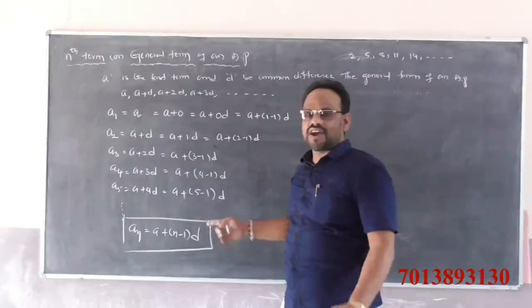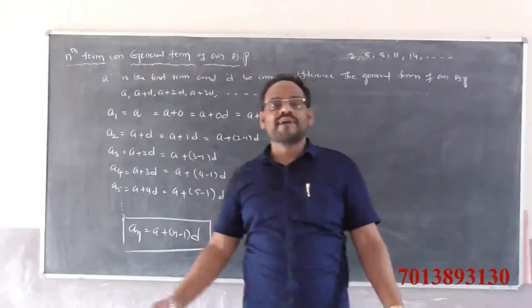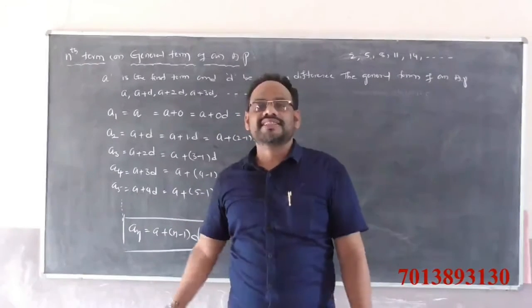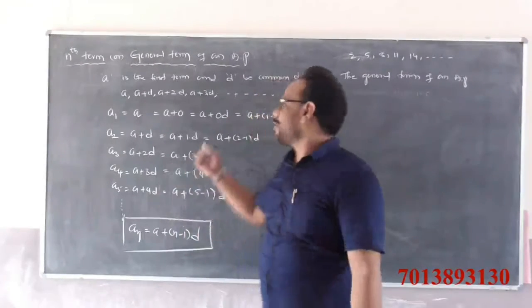Observing this pattern, we conclude that an is equal to a plus n minus 1 into d. This is called the general term or nth term of an arithmetic progression.